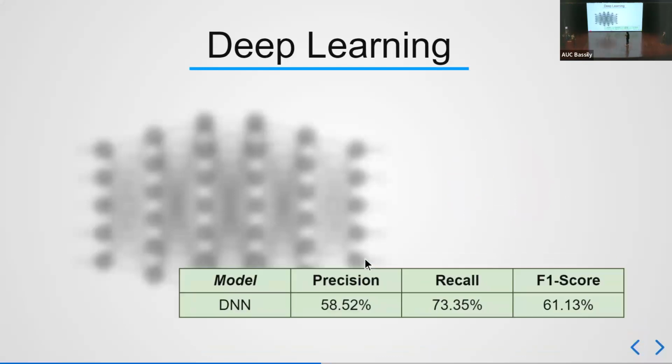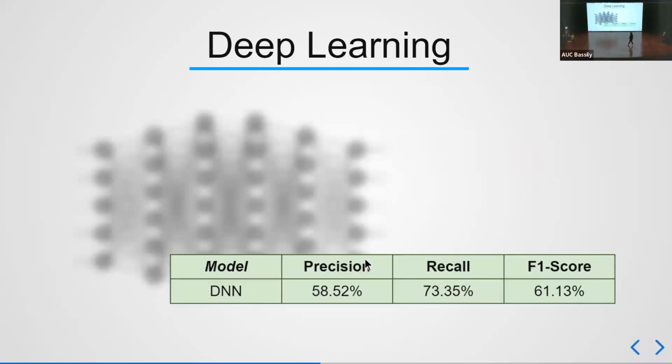So as you can see here, the numbers leave a lot to be desired. However, the numbers can only tell us so much about why the models are underperforming. So we wanted to do a deep dive into it and try to figure out what is going on under the hood.